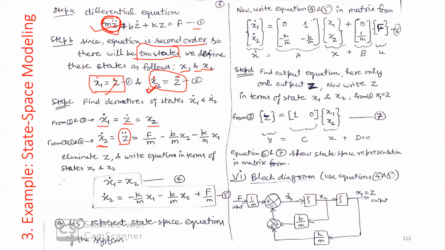How can you do that? From the main equation number 1, you can get the value of z double dot. And z double dot will be f minus bz dot minus kz, whole divided by m.